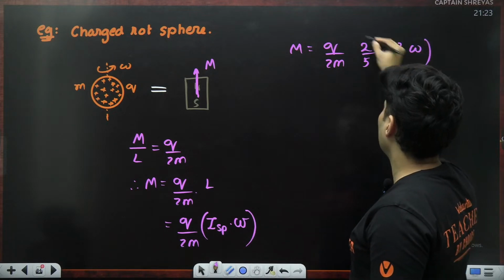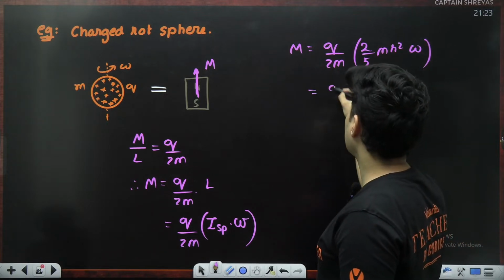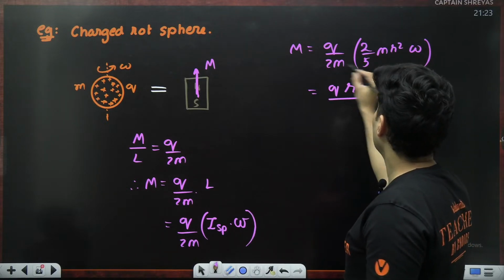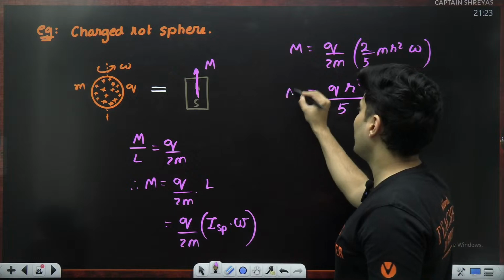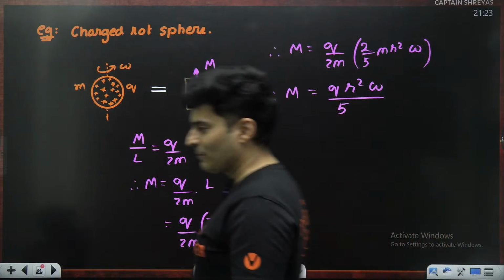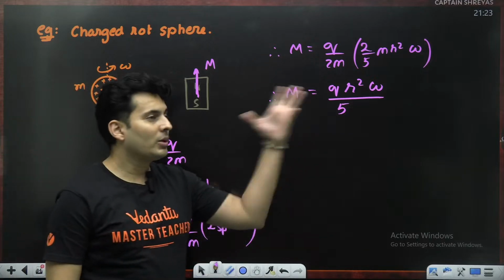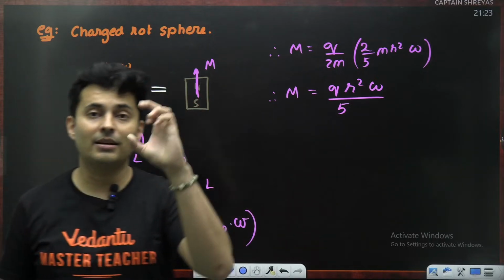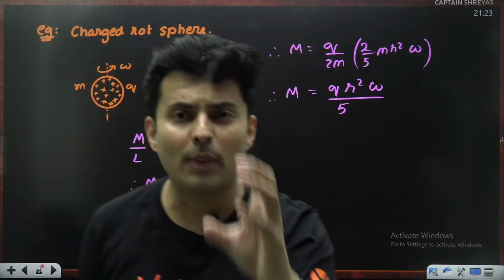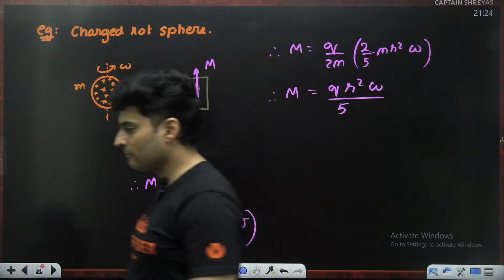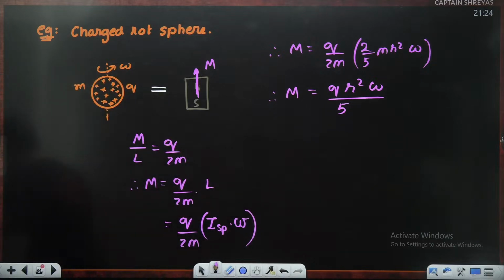And then you have that omega as it is. 2 cancels 2. So you are left with q r square omega and just that 5 remains. So that's the magnetic moment, q omega r square by 5. So a rotating solid sphere behaves like a bar magnet of magnetic moment q omega r square divided by 5. Is that absolutely clear, everyone?